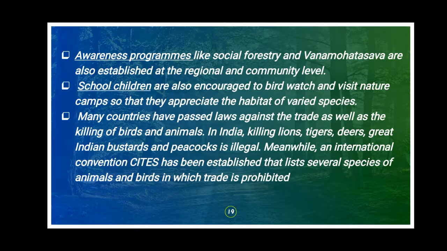Next, we can conduct awareness programs like social forestry and Vana Mahotsava. Vana Mahotsava is a forest festival that is conducted for one week in the first week of July. Like this we can conduct many awareness programs so that people get more ideas about how to conserve natural vegetation and wildlife. School children are also encouraged to watch birds and visit nature camps so that they appreciate the different varieties of animals and plants.